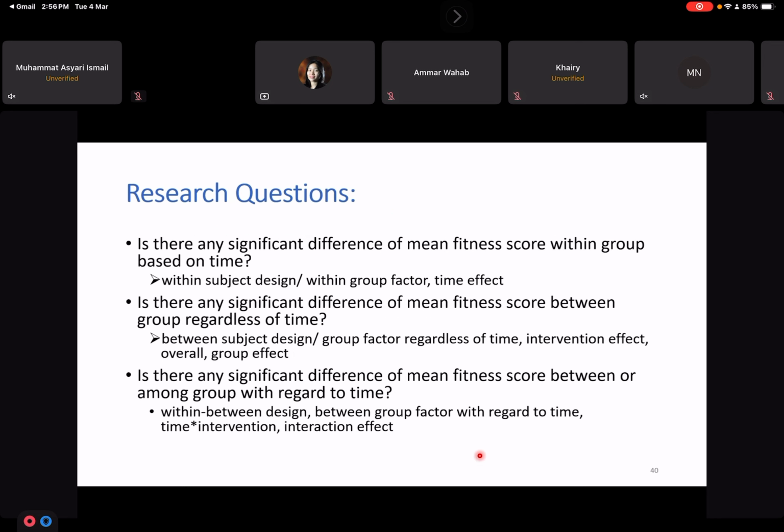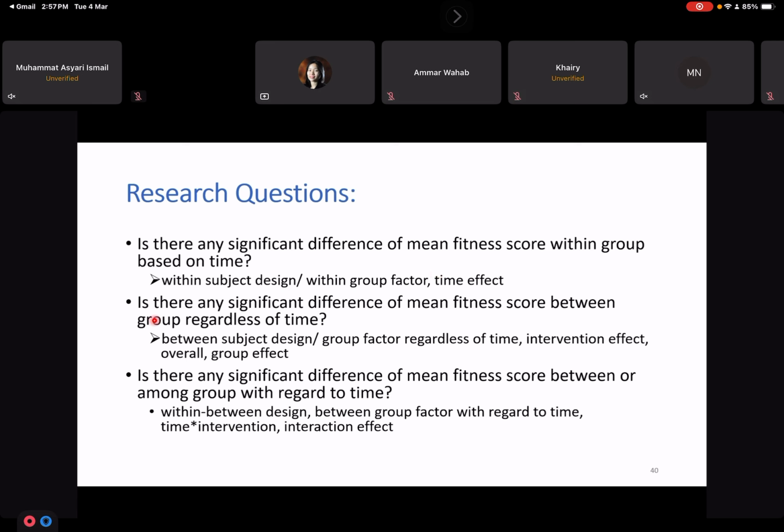So the research question we can ask, you may use this or modify this sentence and use it in your proposal or in your dissertation. You can ask, is there any significant difference of mean fitness score within group based on time? We want to know whether the fitness score is different or not for the intervention and for the control group within the group. This is a within subject design, so within group factors, or we call it the time effect.